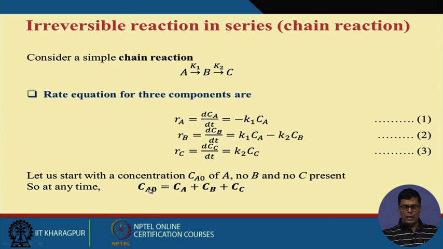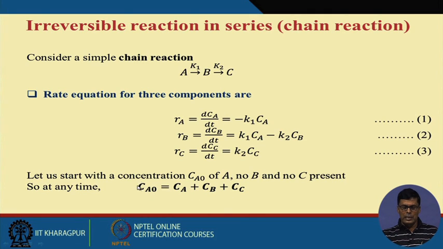Now one thing I can assume: what is Ca0? Ca0 is the initial substrate concentration. Since it is an equimolecular conversion, I can write Ca0 equals Ca plus Cb plus Cc. At the zero point there is no B and no C, but as time of reaction passes, A will be converted to B, and B will be converted to C.